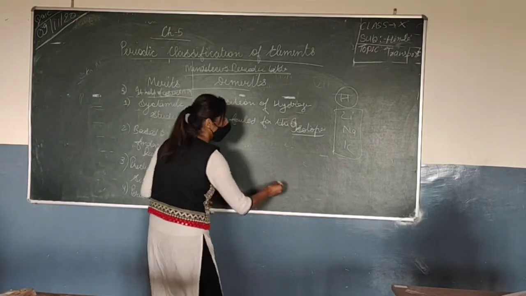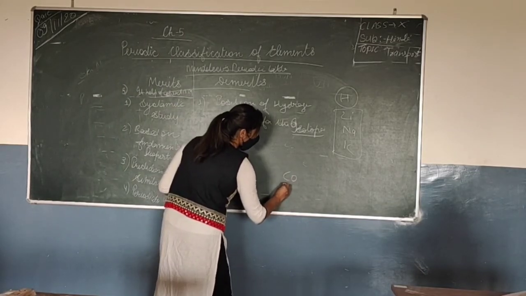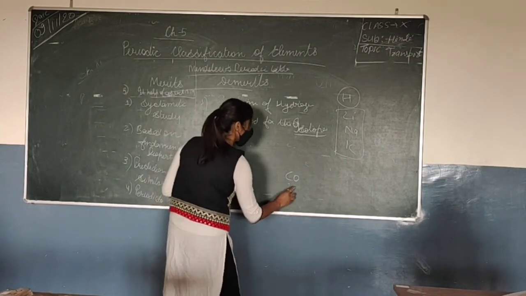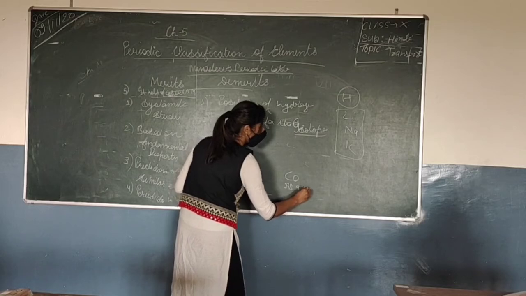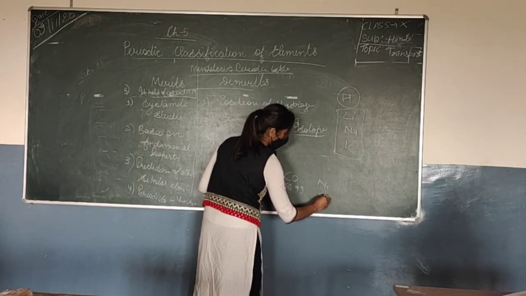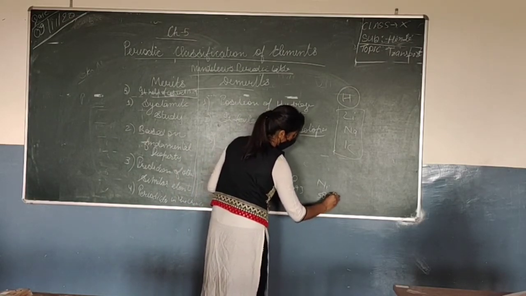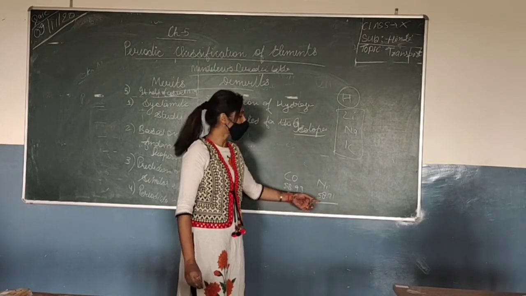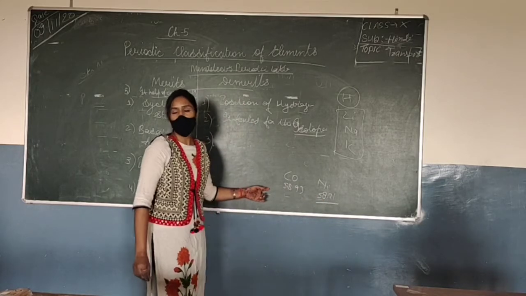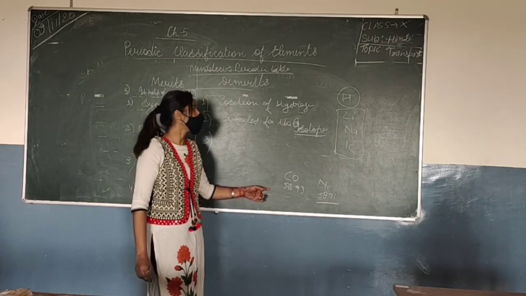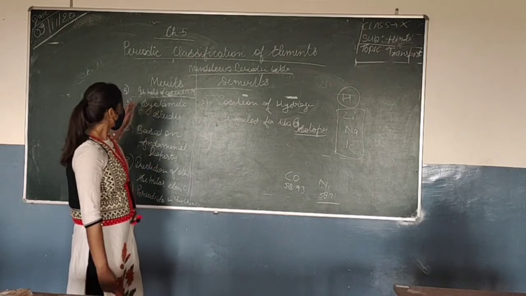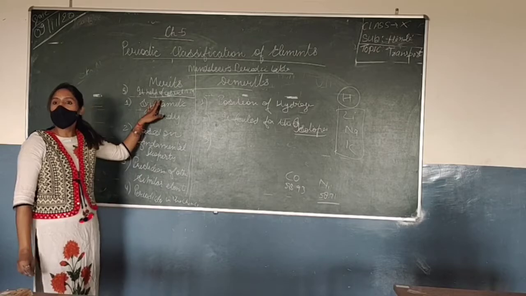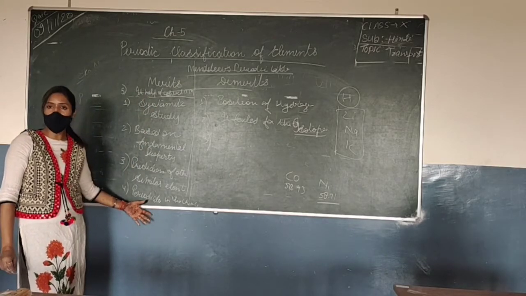So nickel's atomic weight is less than cobalt, and it has to come before cobalt. So this is also a demerit. Okay. Then a merit was also that after the discovery of the noble gases, they could easily be placed in this. It was also a merit.